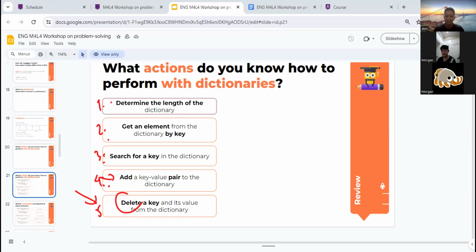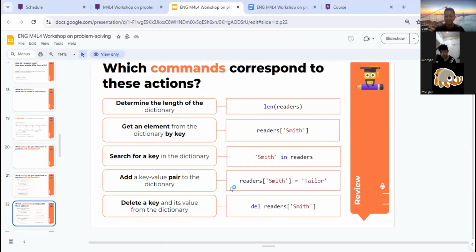Dictionary name. Oh yeah, just delete, dictionary name, and then the key. Ah, okay, I forgot that. Let's see, I think if I convert the number C, it's just okay.